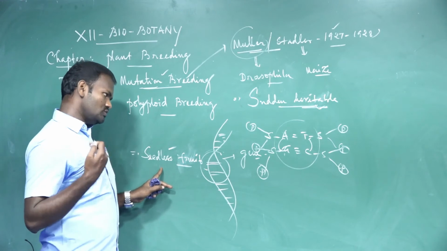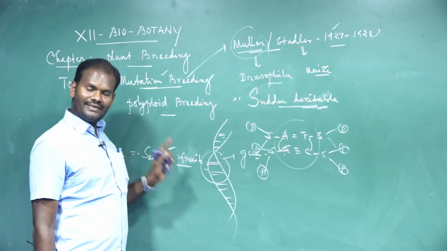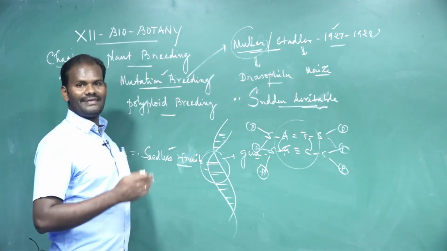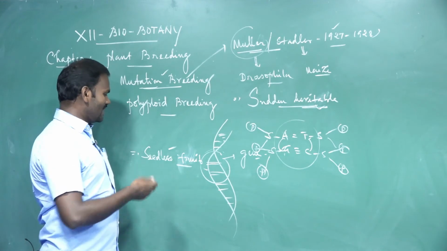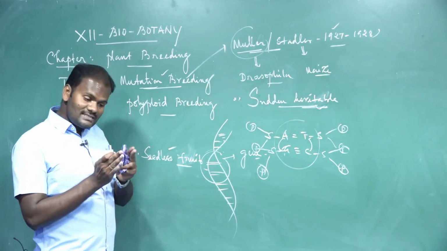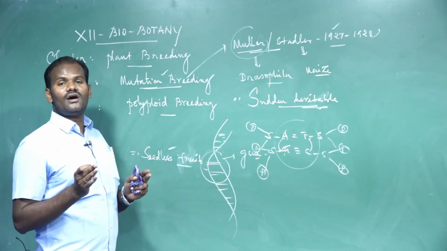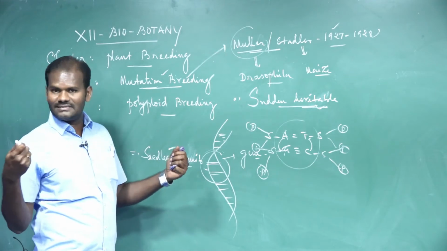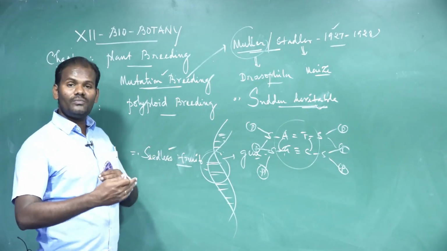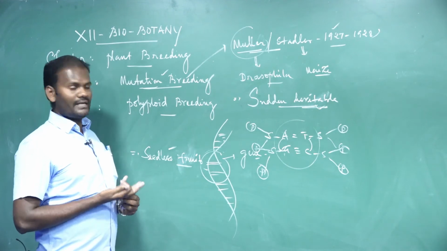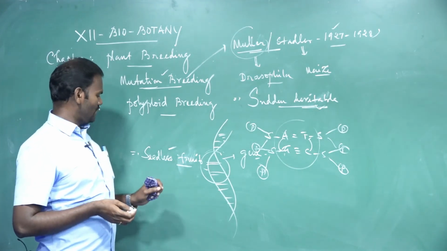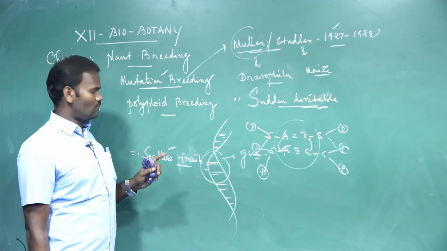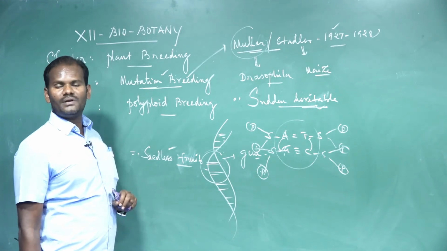Due to the addition of certain chemical mutagenic agents, there is a mitotic error. The chemical substance prevents the segregation of chromosomes, that is, there is a failure of anaphase. If anaphase is arrested, the chromosomes will not get segregated, and as a result the chromosome number doubles. As a result of this doubling of chromosome number, seedless, parthenocarpic fruits are produced through mutation breeding techniques.